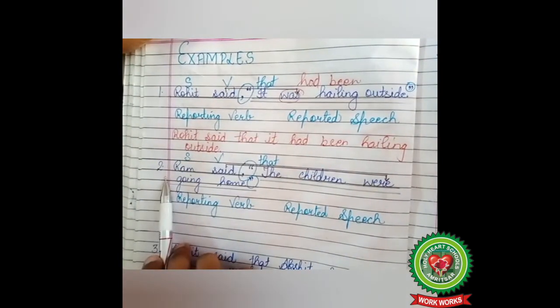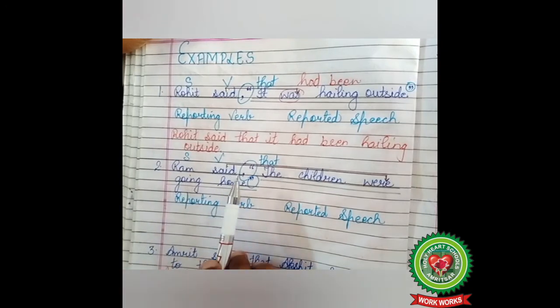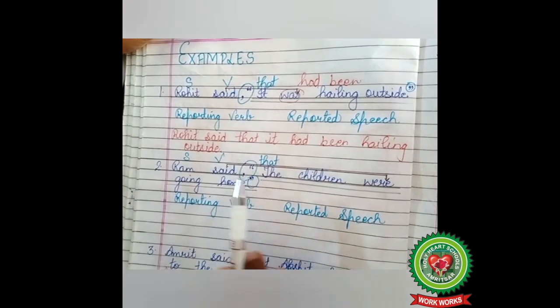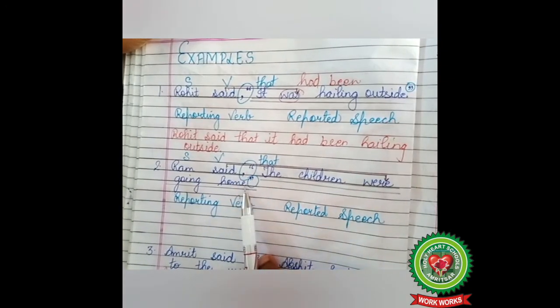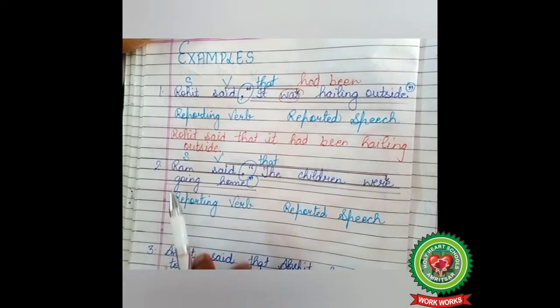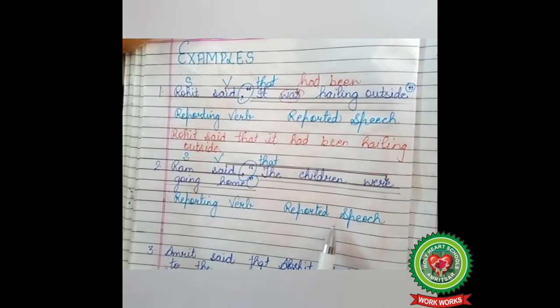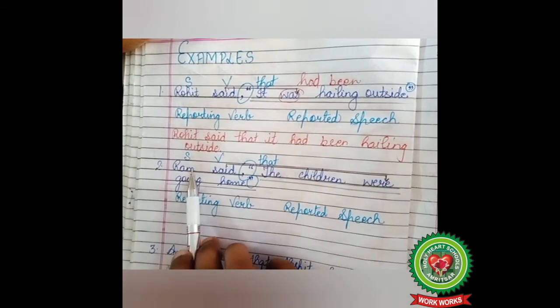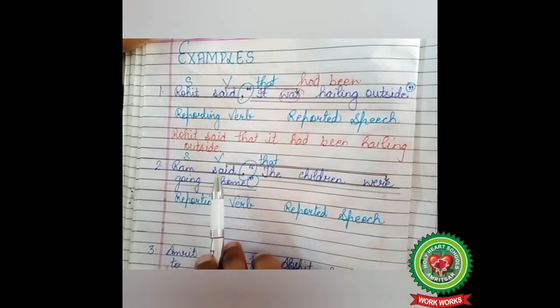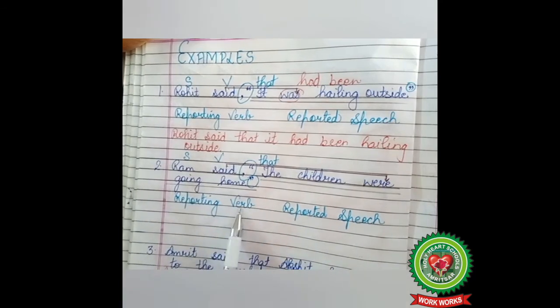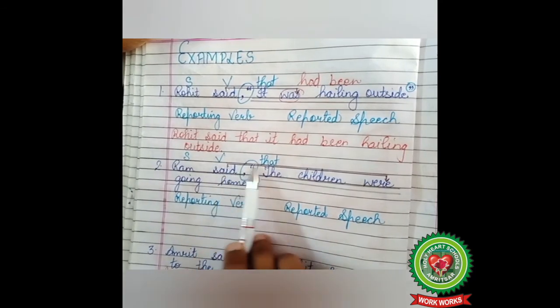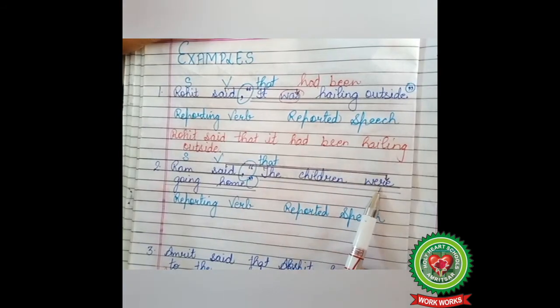Children, look at example number 2. Ram said, comma, inverted comma start, the children were going home. This is direct speech and we have to change into indirect speech. Ram said, reporting verb; the children were going home, reported speech. Who? Ram, so subject. Said, action word, so verb. Ram said: reporting verb is in past tense, so the tense of the reported speech will change.